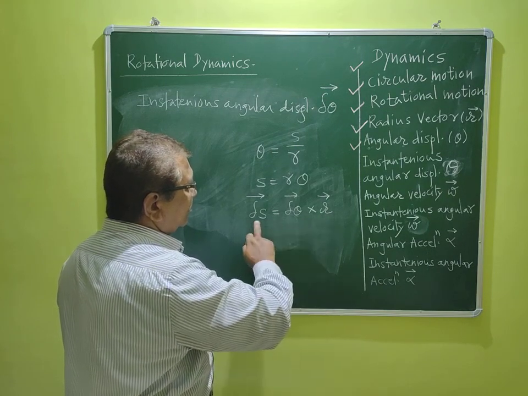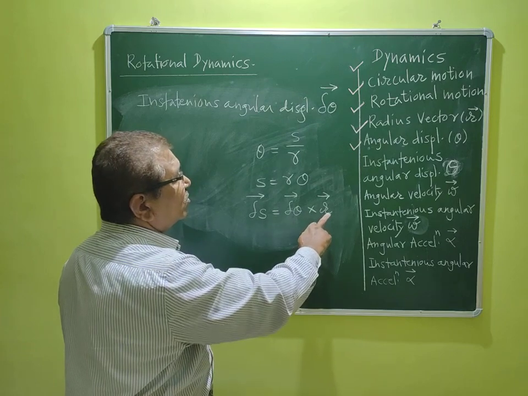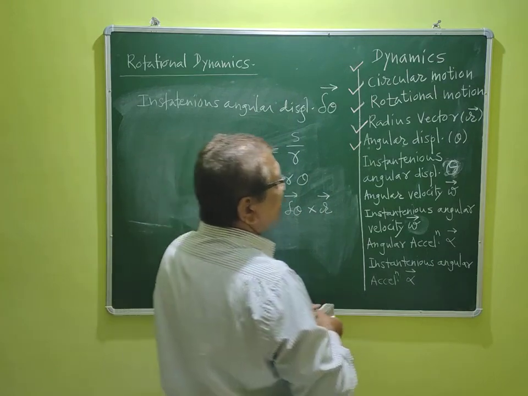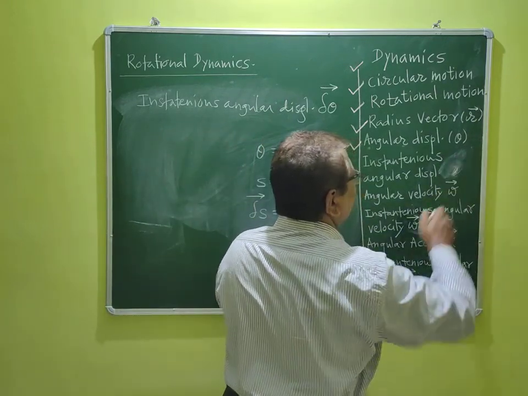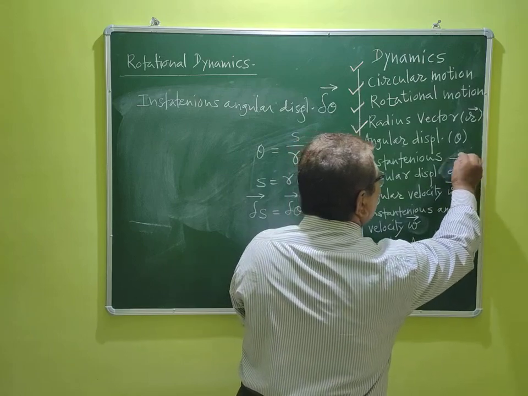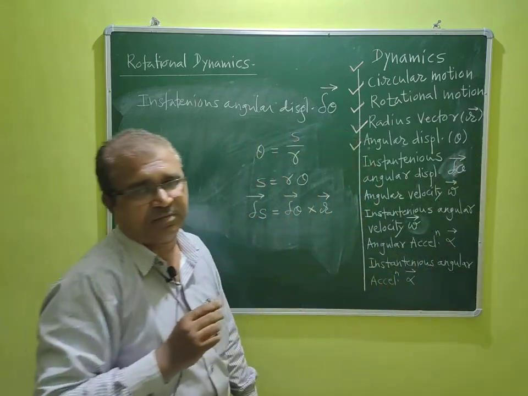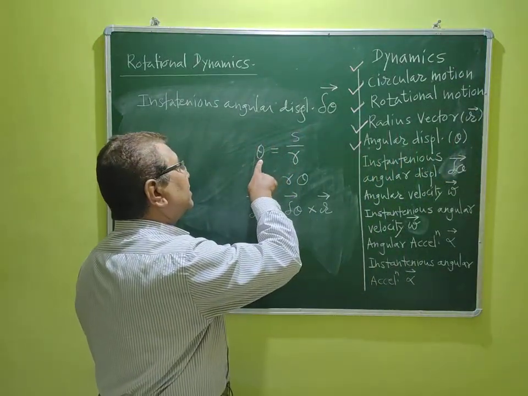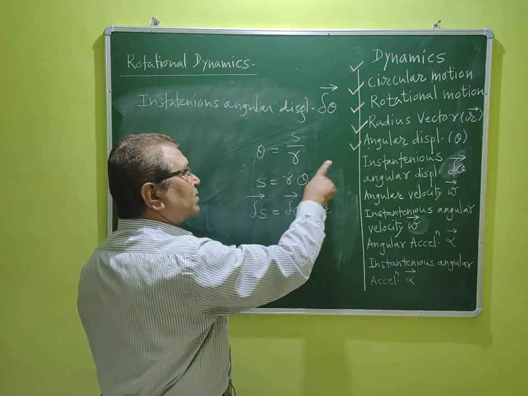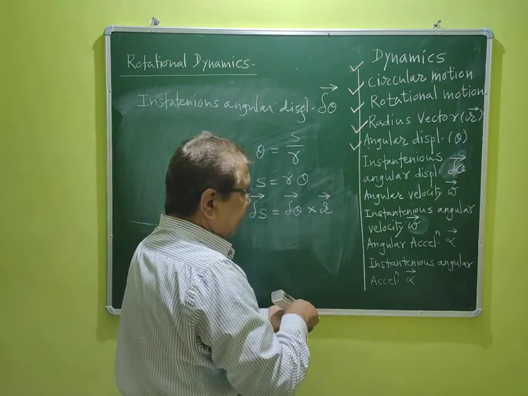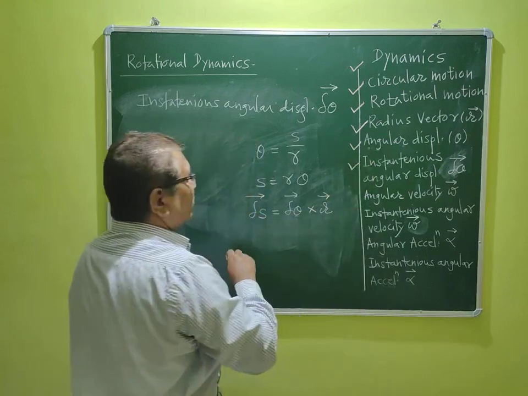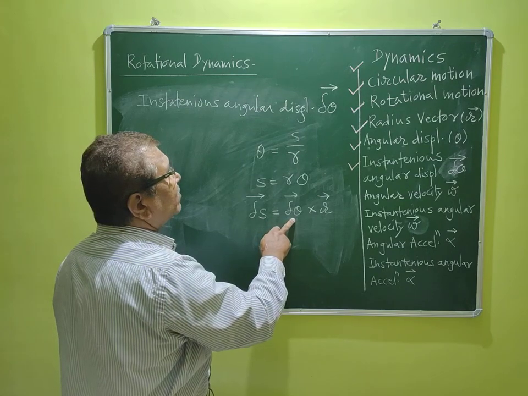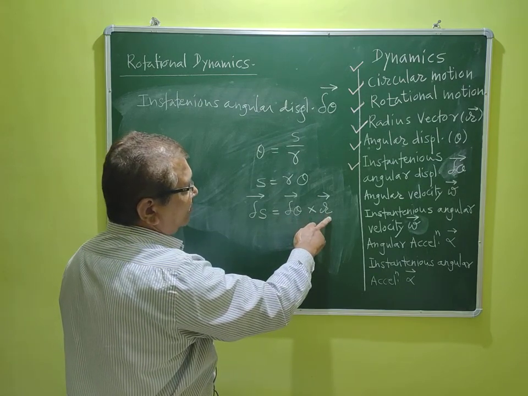So this is the vector representation of angular displacement. We call it instantaneous angular displacement delta theta vector. Angular displacement is denoted by theta, having the formula theta is equal to S upon R, and instantaneous angular displacement delta theta having a vector notation, delta S vector is equal to delta theta vector cross R vector.